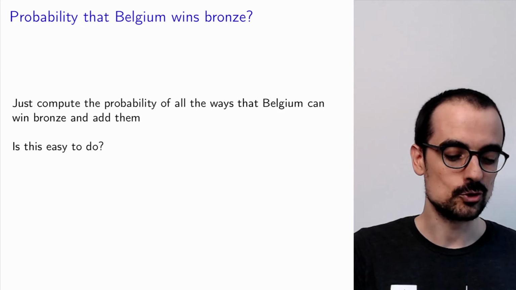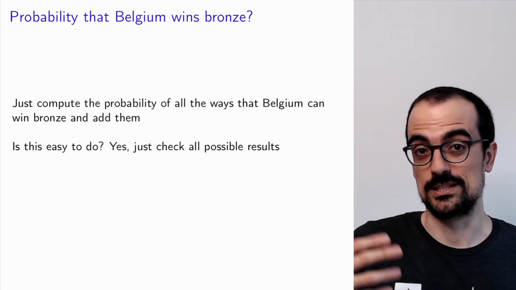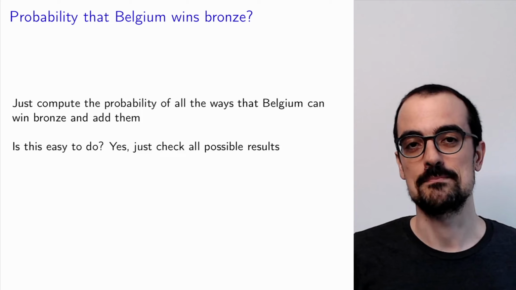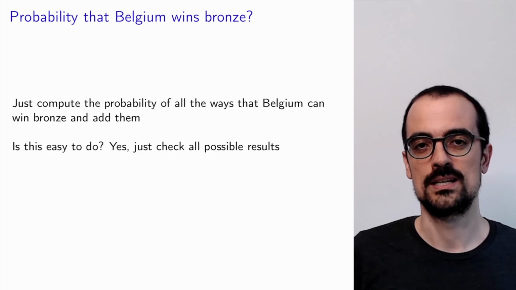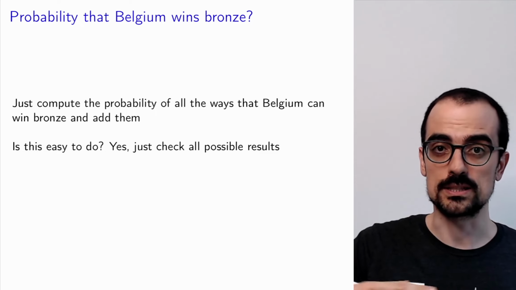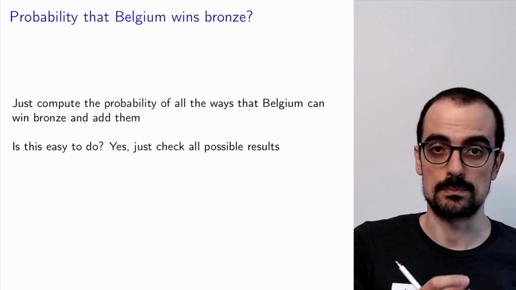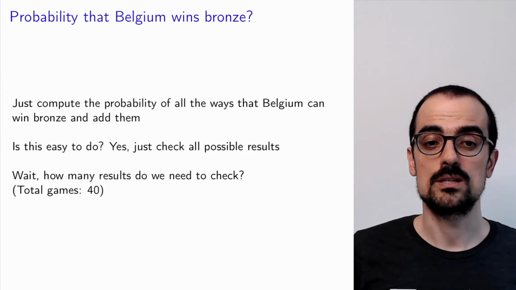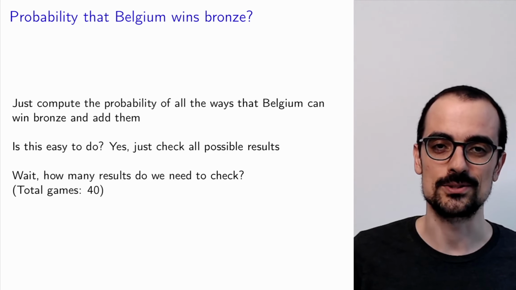Why? It's easy to do because we just need to check all the possible results in the tournament and see for which ones Belgium wins bronze, and then add up the probabilities corresponding to those specific results. And these probabilities, we can just compute them from the probabilities of each of the games. The problem is that we need to check a lot of results. So let's think how many results we need to check.